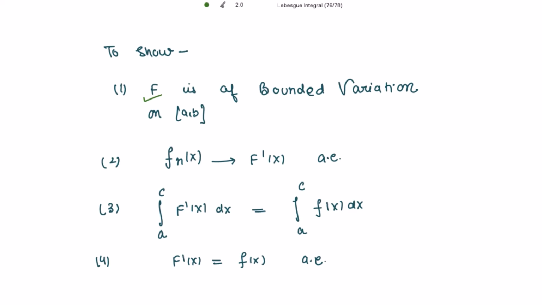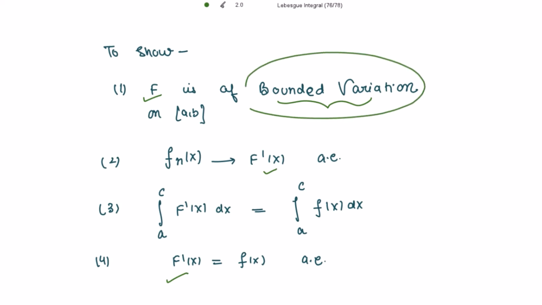on the closed interval [a,b], and then F_n(x) tends to F'(x) almost everywhere, and then the integral from a to c of F'(x) is equal to the integral from a to c of f(x) dx, and at last from this step we get that F'(x) is equal to f(x) almost everywhere. So we need to first show that F is of bounded variation.